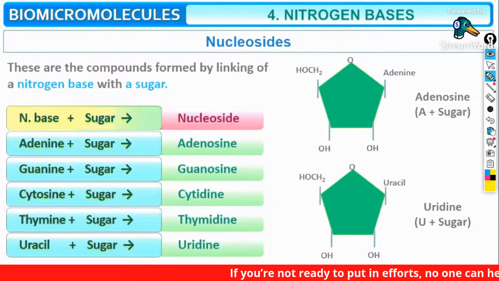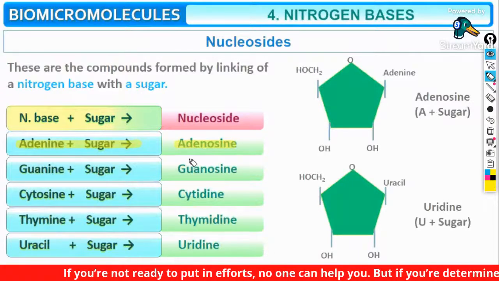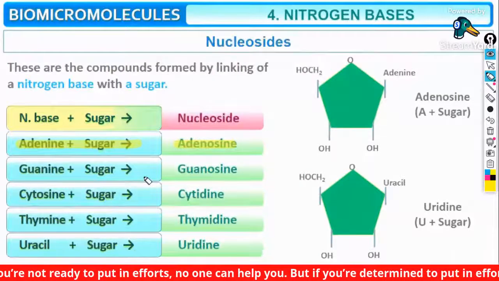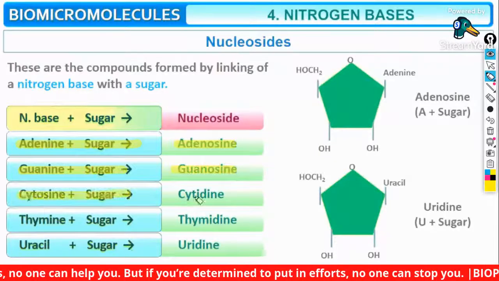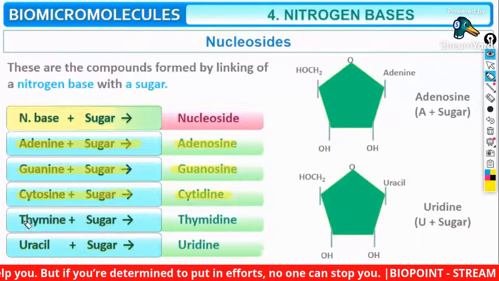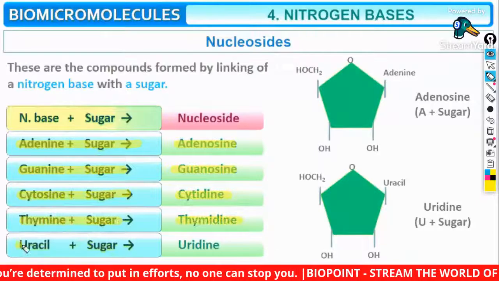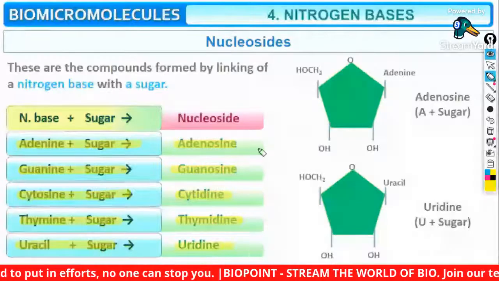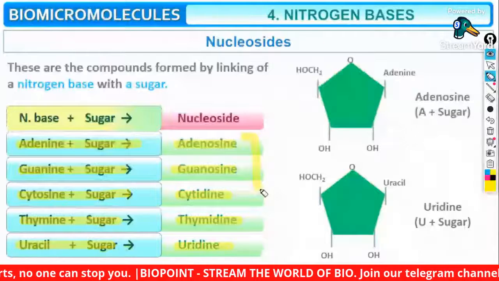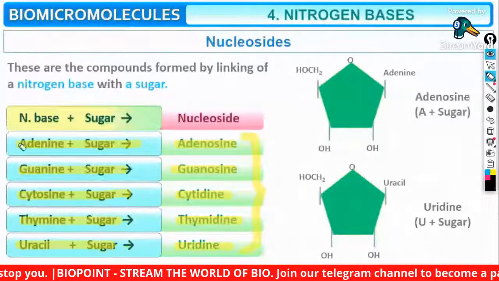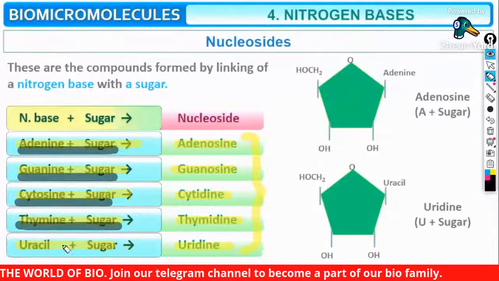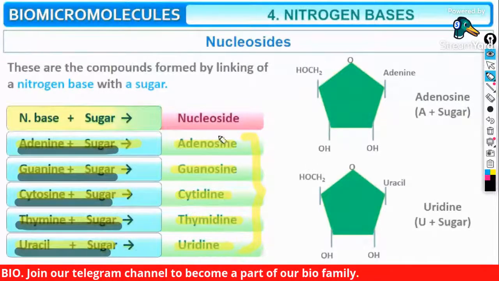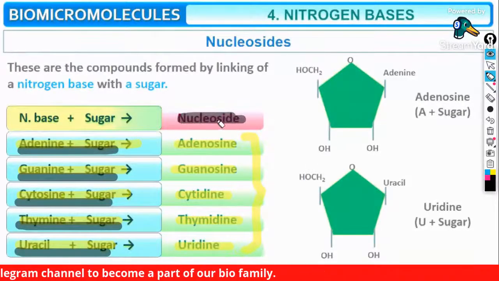Adenine plus sugar, adenosine is the name. Guanine plus sugar, guanosine. Cytosine plus sugar, cytidine. Thymine plus sugar, thymidine. Uracil plus sugar, uridine. Learn each of these terms. For adenine, guanine, cytosine, thymine, uracil, what is the term of the respective nucleosides formed?